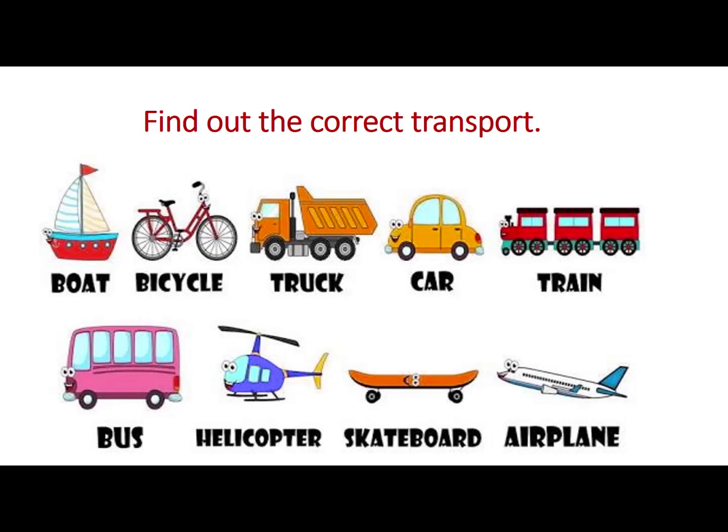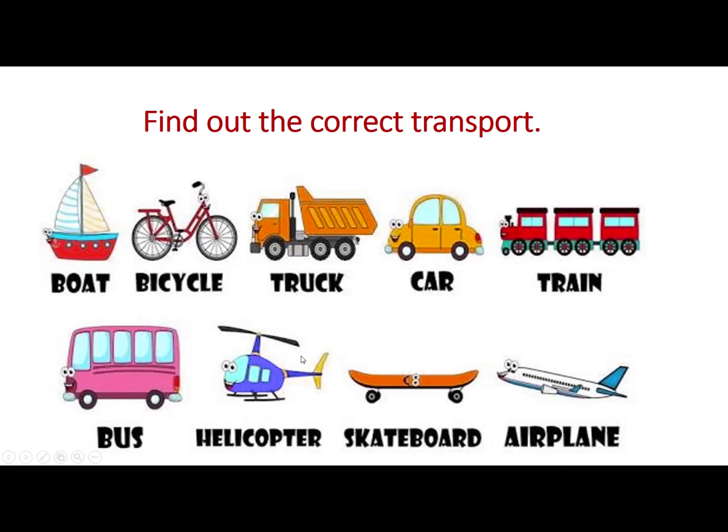Okay, here is one activity. Find out the correct transport. We use the word vehicles for those transports which usually have wheels and an engine. Road vehicles include cars, buses and trucks. Can you tell me which transport is used on land?